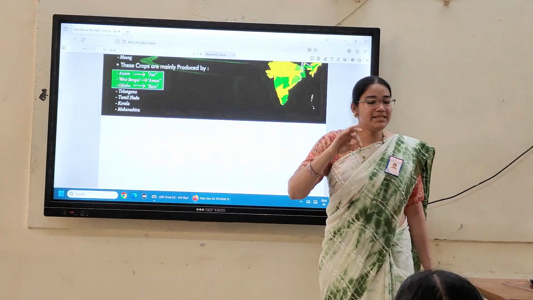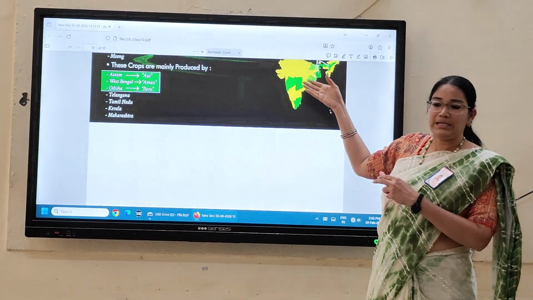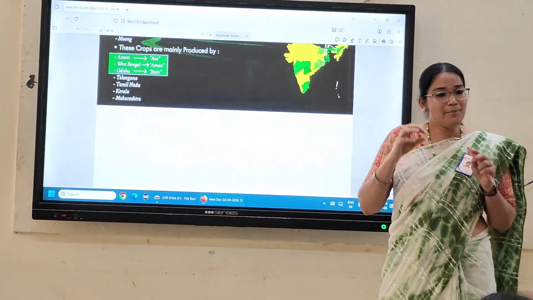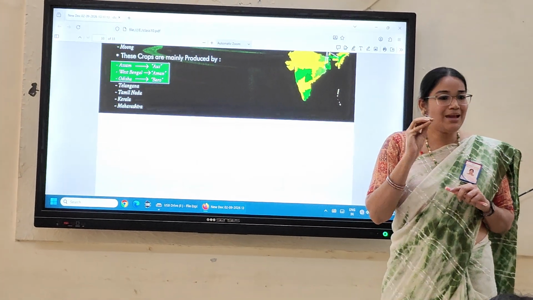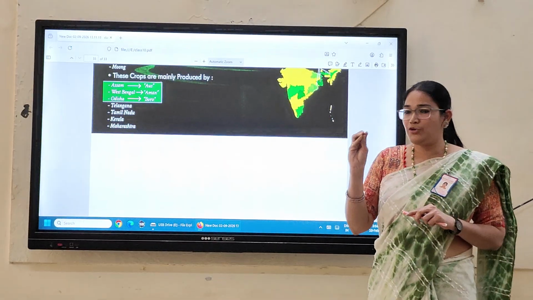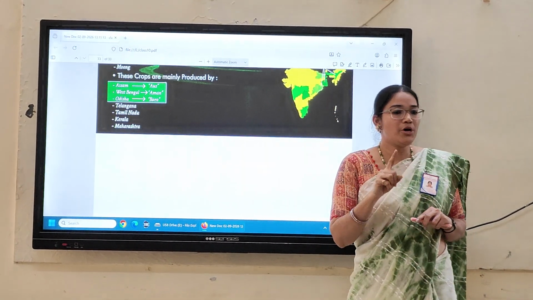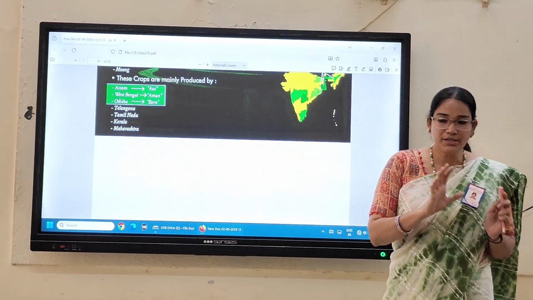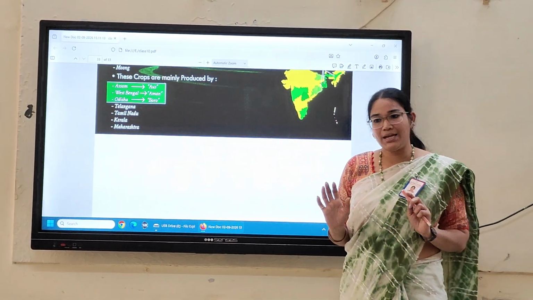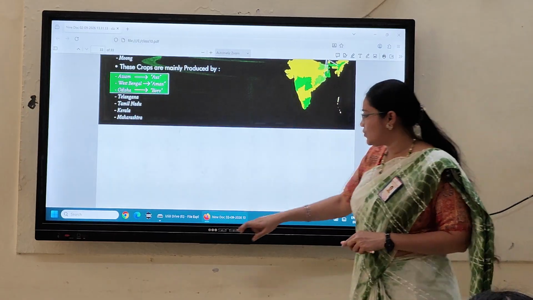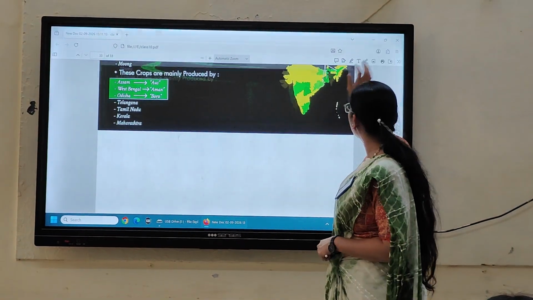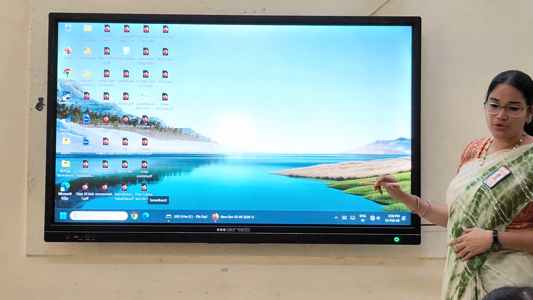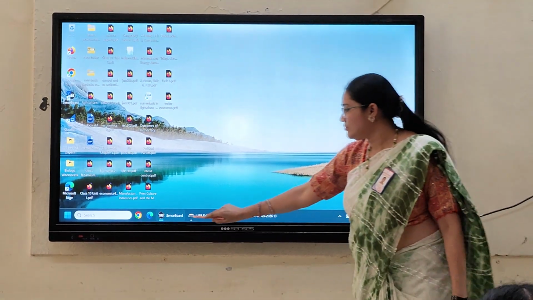In the map, we have seen shifting cultivation in the different states of India. No? Now in other countries also we have seen. Some of the different states, I will give you the list. That list you have to note down in your book. And tomorrow I am going to ask you: which state, what is the name of the shifting cultivation? I will give you the list. Okay, so let's start. In the map I will show you. You just note down the map.